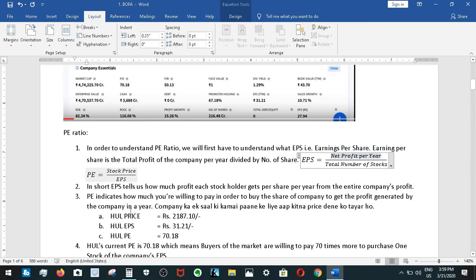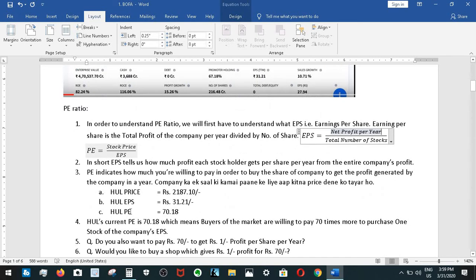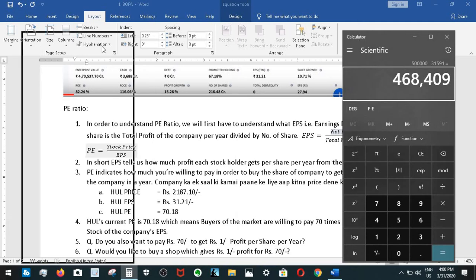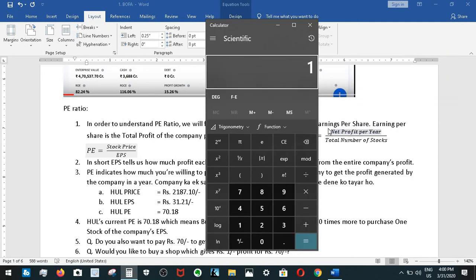Let's say the company makes 100 rupees of profit every year. Out of that, let's say there are 10 stocks only, and you have only one stock, so you'll get 10 rupees. So EPS is the net profit of the company divided by the total number of stocks.